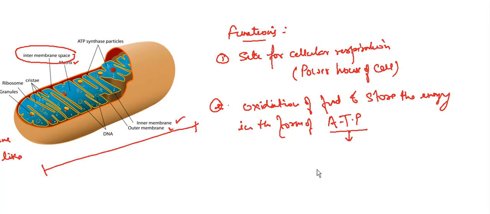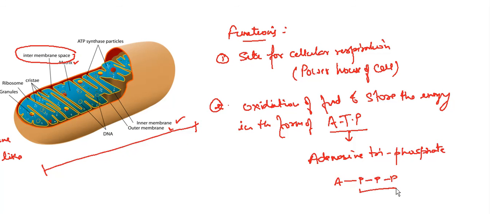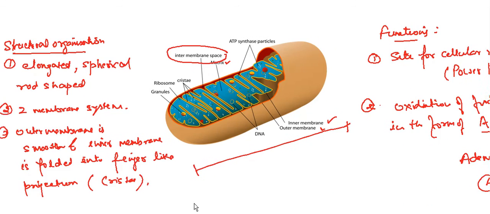ATP is your energy currency, and the full form of this ATP is adenosine triphosphate. That is A, then 1 phosphate, 2 phosphate, and the 3 phosphate. This is your triphosphate, and this is your adenine. Okay, further we will study what is ATP and other parts.